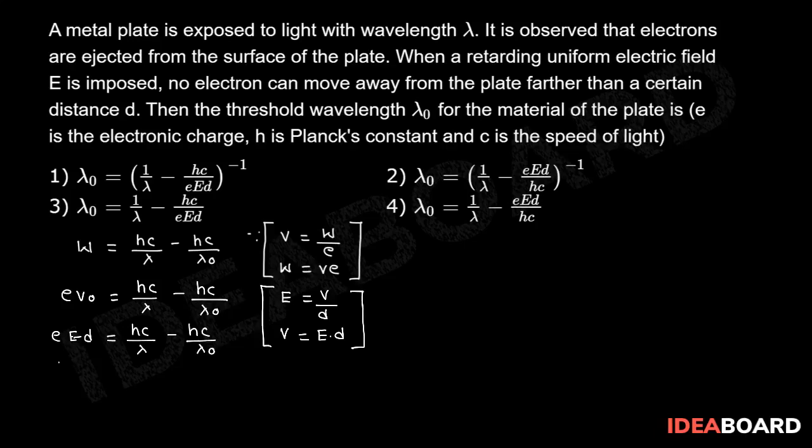So this is hc by lambda naught, which is equal to hc by lambda minus e, capital E into d.